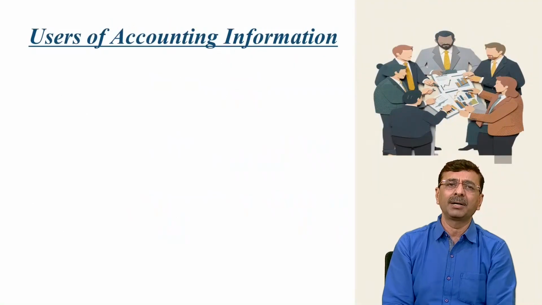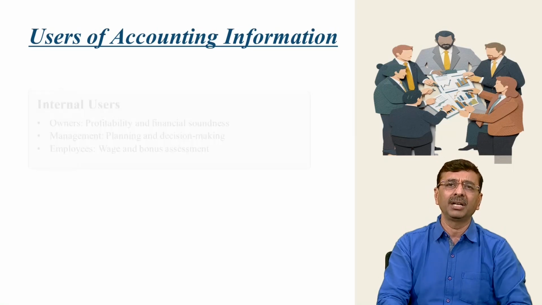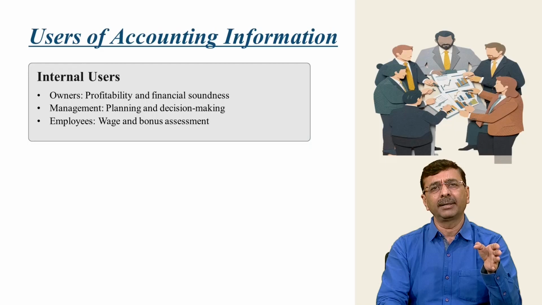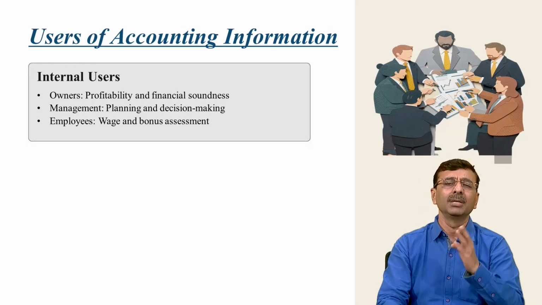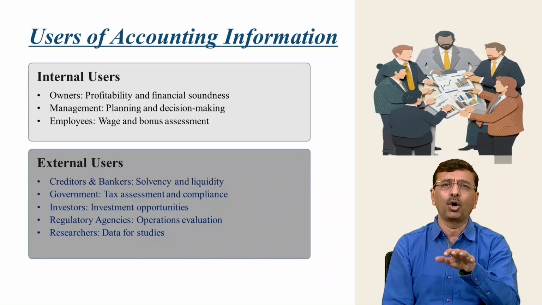Moving to the next part, users of accounting information. Who are the main users of such accounting information in the business? There are two kinds of users: internal users and external users. Let's start with the internal users. The first are owners.